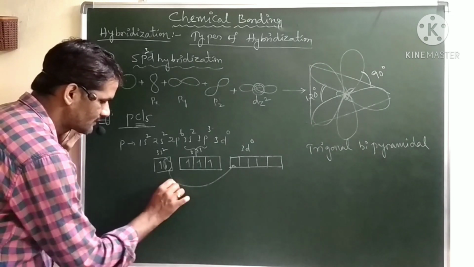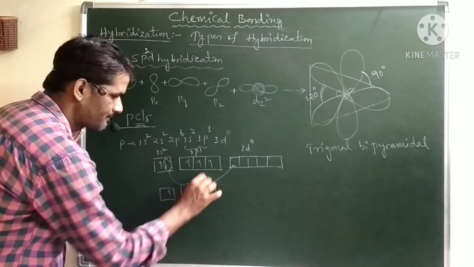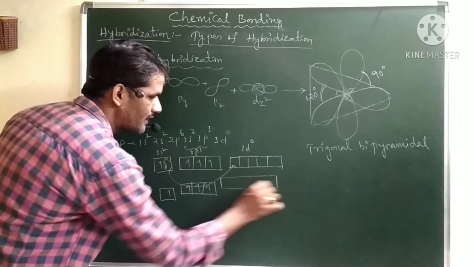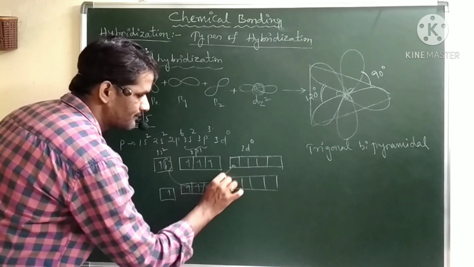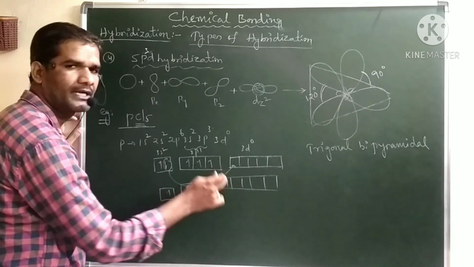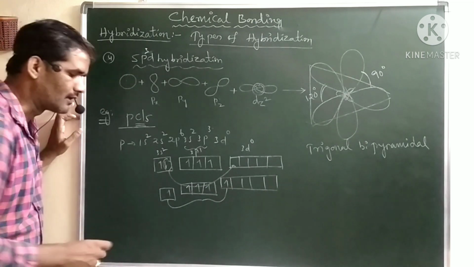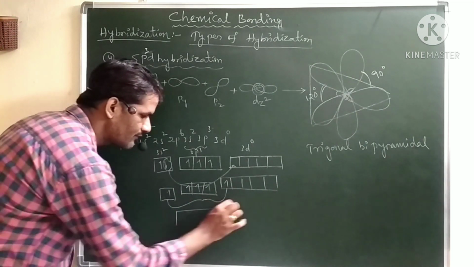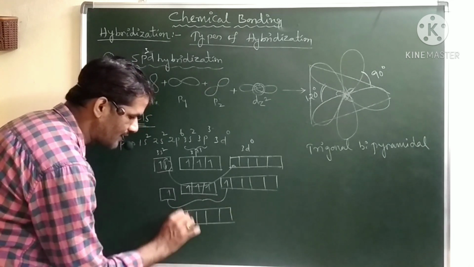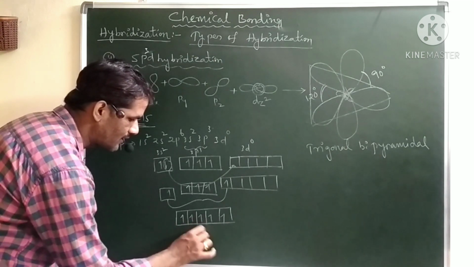Then we will get 3p orbitals and a d orbital, still having slightly higher energy. Now this one s orbital, 3 p orbitals and 1 d orbital undergo intermixing. They will form 5 equal energy hybrid orbitals with sp3d hybridization, and these are 5 sp3d hybrid orbitals.